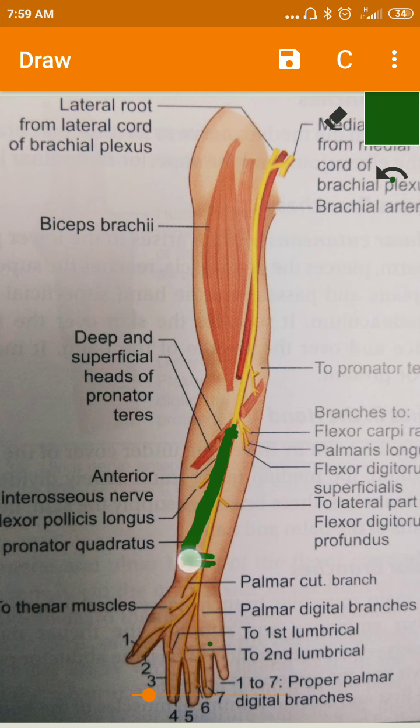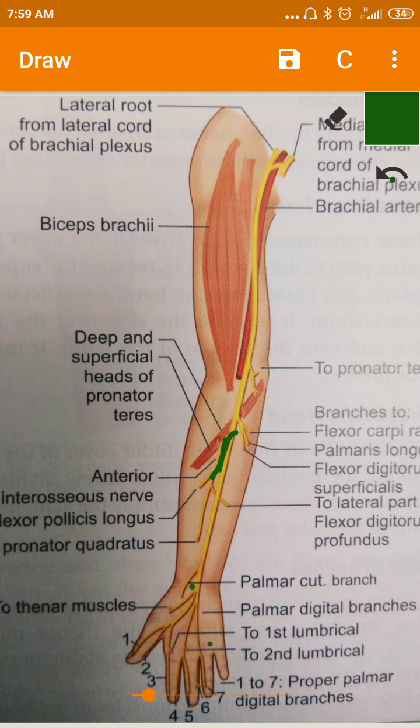And this branch ends by giving some twigs called articular twigs to the radiocarpal, that means the wrist joint, and the inferior radioulnar and intercarpal joints. This is about the anterior interosseous nerve, which is the branch of the median nerve.